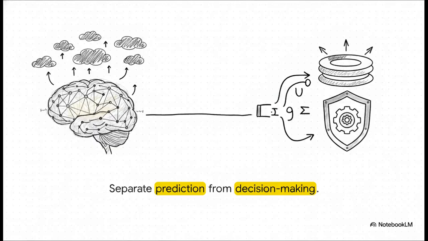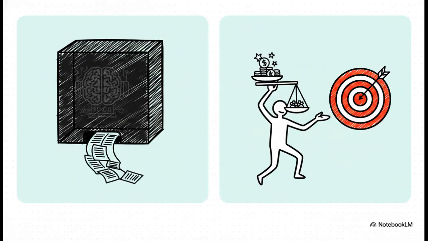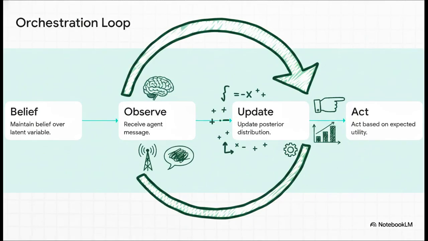The fix? Stop forcing LLMs to decide. Instead, build a Bayesian control layer right on top. Keep LLMs as text generators. Let the orchestration layer track beliefs and maximize expected utility. It's a strict loop. Maintain belief, observe the agent's message, update the posterior, and then act.